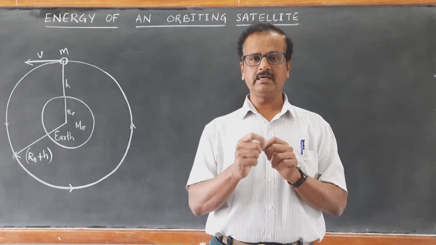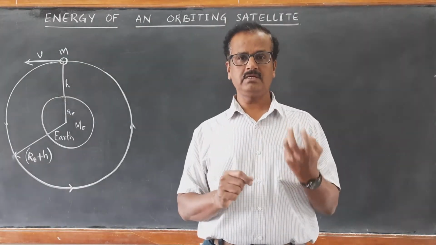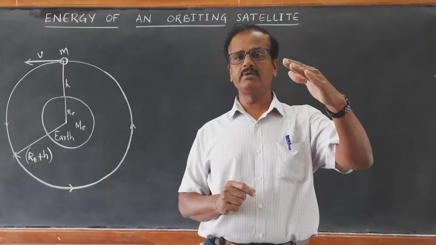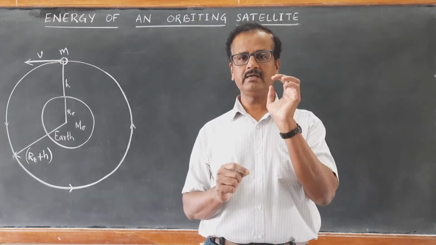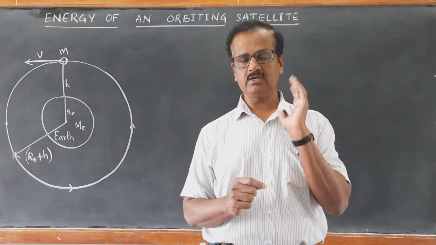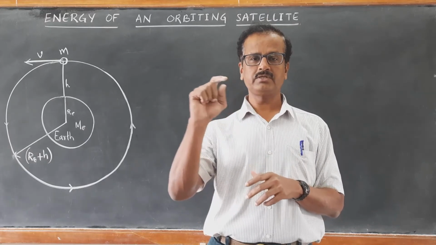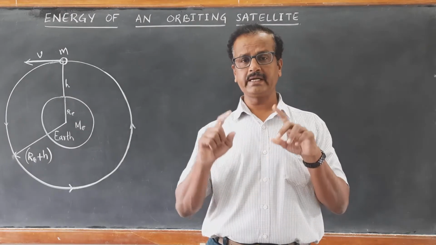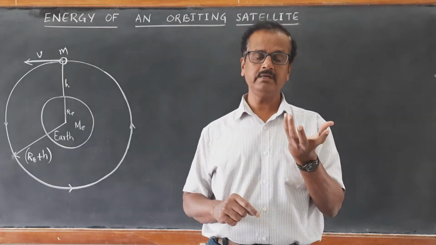So the polar satellites are the ones which are very close to the surface of the Earth, hardly 500 kilometer to 800 kilometer distance from the surface of the Earth. For such satellites, whose distance h is 500 to 800 kilometer, we neglect the height h and we calculated the time period of revolution of these satellites around the Earth.